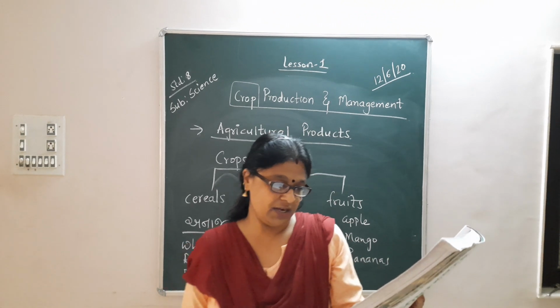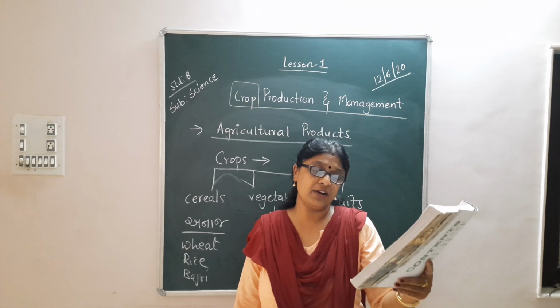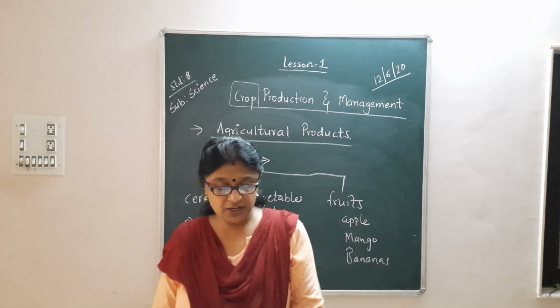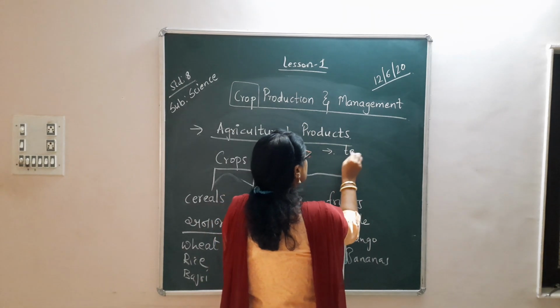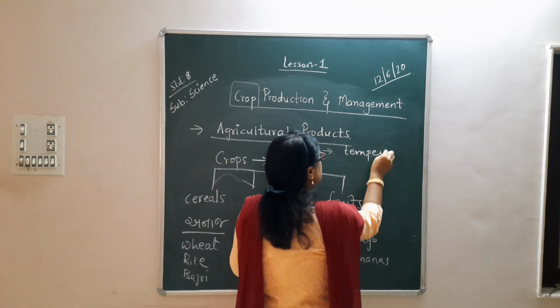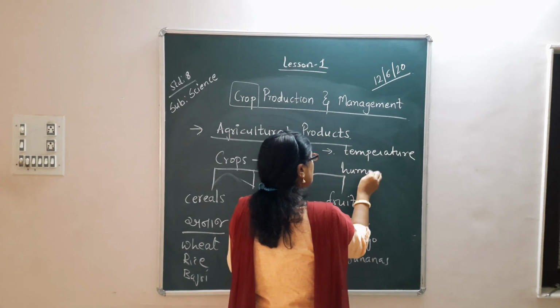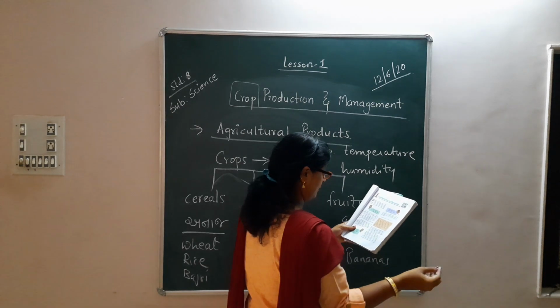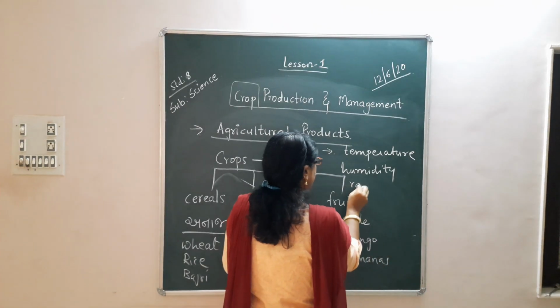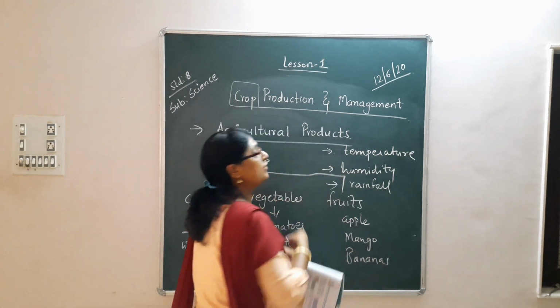India is a vast country. The climatic conditions like temperature, humidity and rainfall vary from region to region. Right? India is a vast country. Its temperature, humidity and rainfall are different.